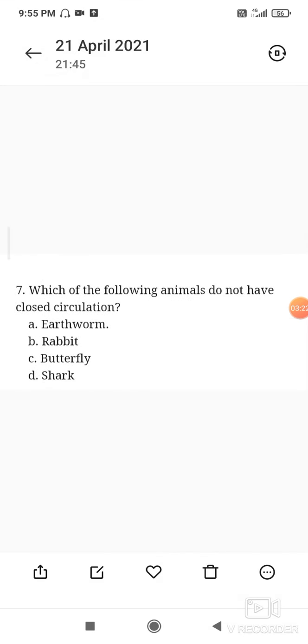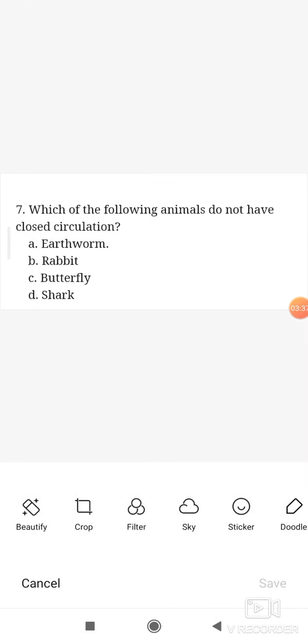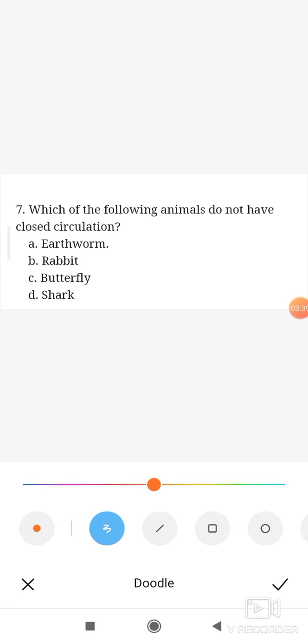Next question, which of the following animals do not have closed circulation? So earthworm has closed circulation, rabbit also has closed circulation, shark also has closed circulation. So the answer is butterfly, that is option C. Butterfly has an open circulatory system.